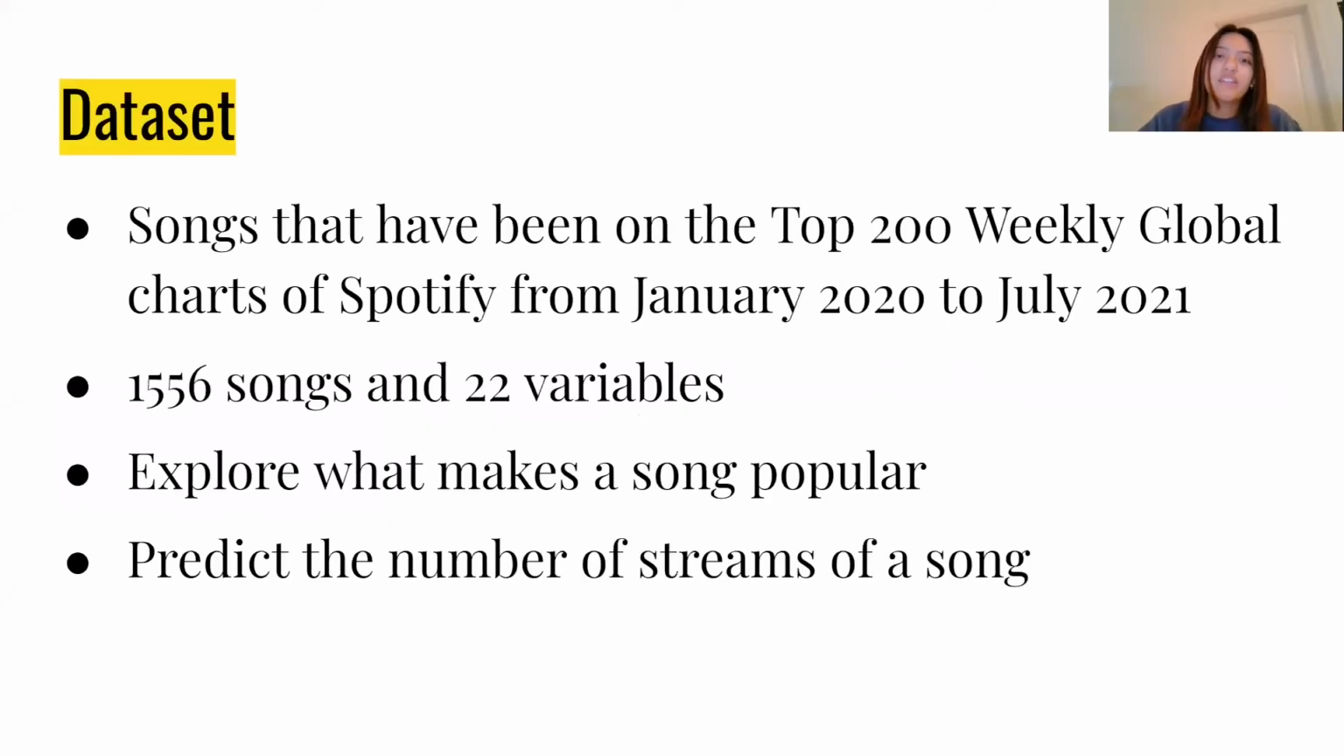So this data set includes songs that have been on the top 200 weekly global charts of Spotify from January 2020 to July 2021. It has 1,556 songs and 22 variables. I chose this data set because I wanted to explore what makes a song popular, and I wanted to see if you could predict the number of streams a song would get based on attributes of the song.